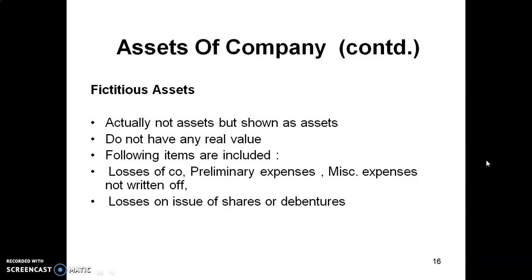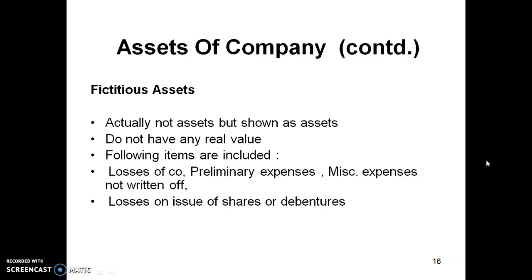Fictitious assets are really not assets. They are debit balances not charged to revenue. These assets cannot be realized or converted into cash. They are only expenses incurred, that is, a debit item shown on the asset side of the balance sheet. The reason behind such a procedure is that these expenditures could not be suitably charged to the P&L account of the year in which they were incurred.